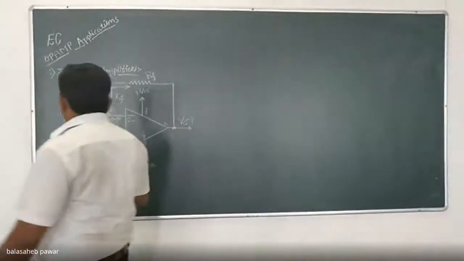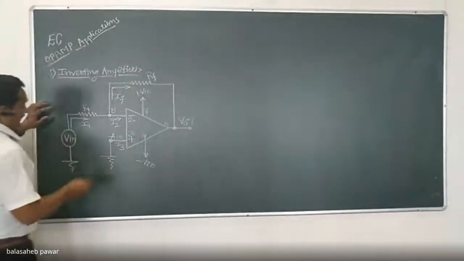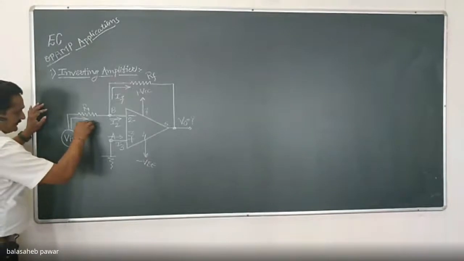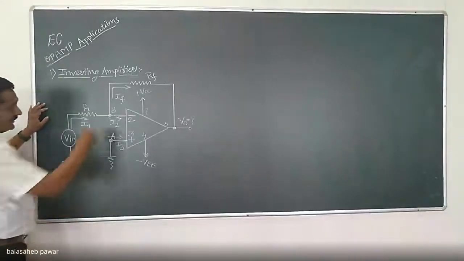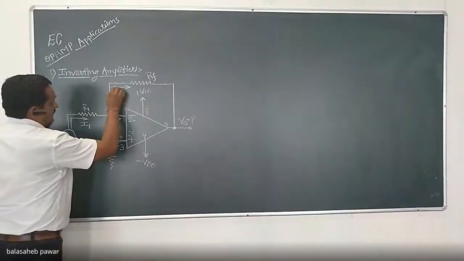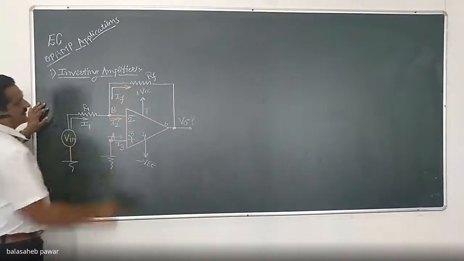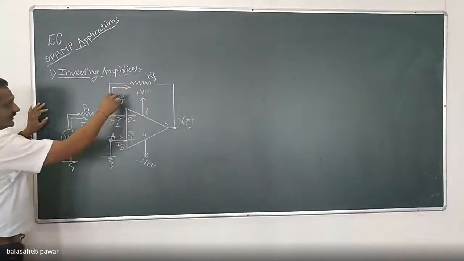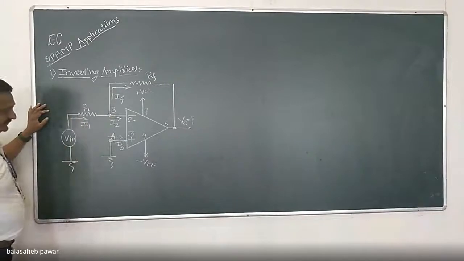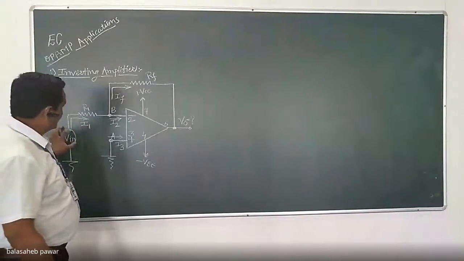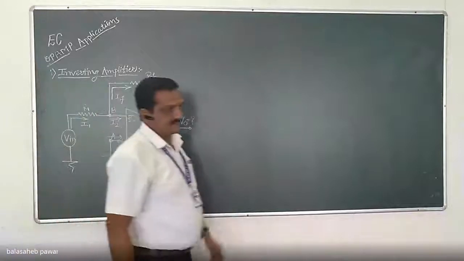The current flowing through that input resistor R1, I will call I1. Similarly, there is one more path for current, through the feedback resistor RF. I will call that current IF. So, the various currents are shown, and the input signal is applied to pin number 2 like this.